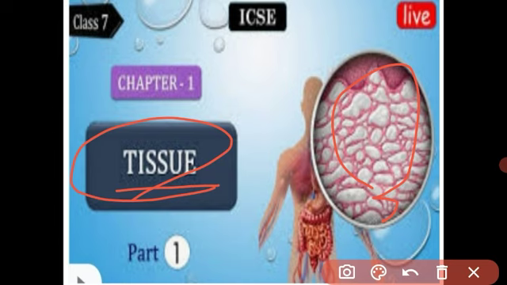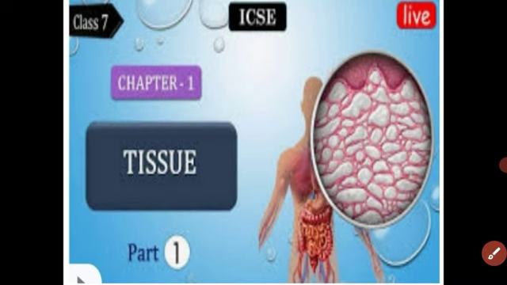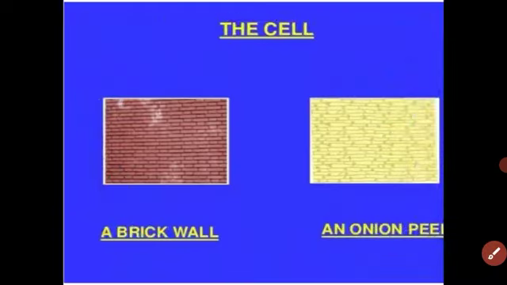Got it? All living organisms are made from a single cell. You will study the cell in higher classes, but in this class we have to study the tissue. Let us see what is meant by tissue. First of all, I will explain what is meant by cell. Let us give an example.